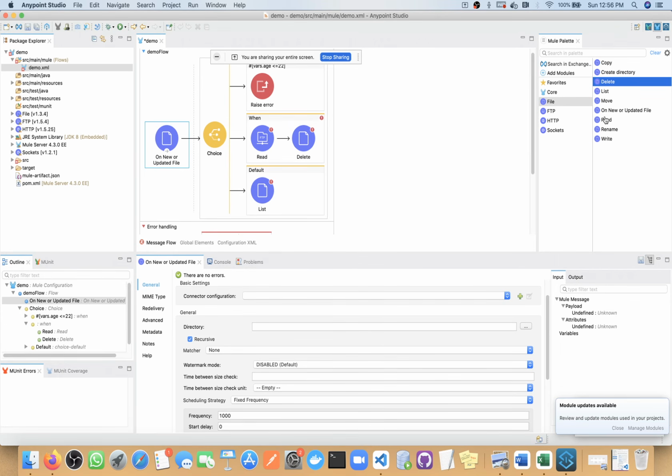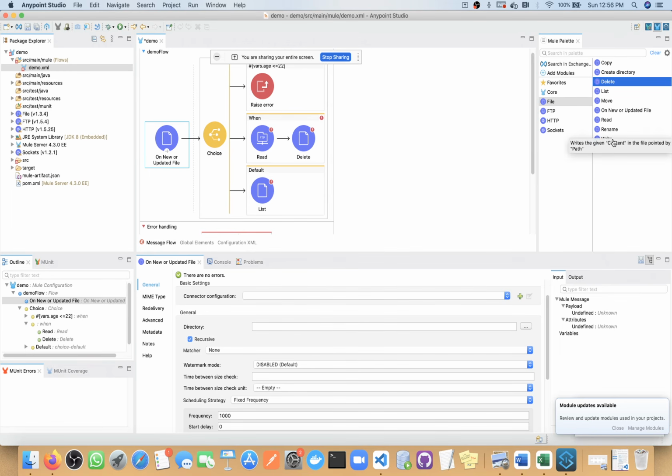The only difference between these two: both read a file, but on new or update file must be on source, our starting point, while read operation reads a file in between the process.